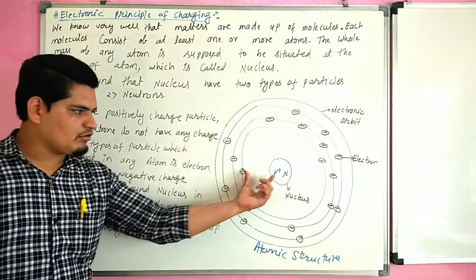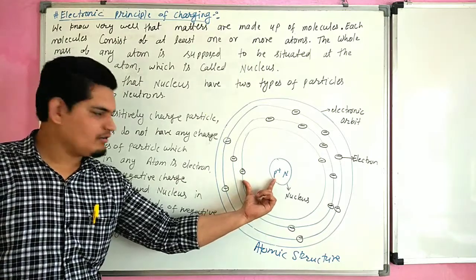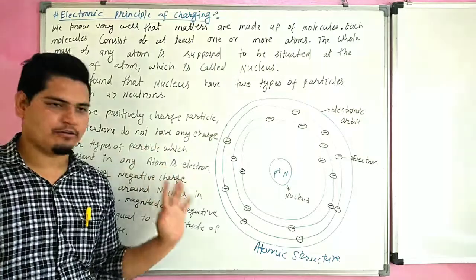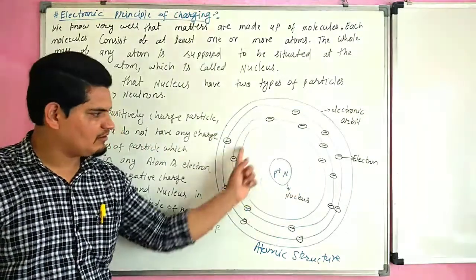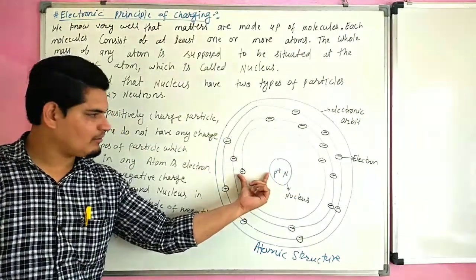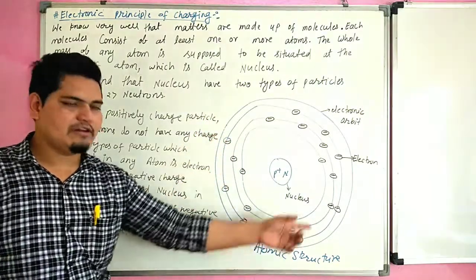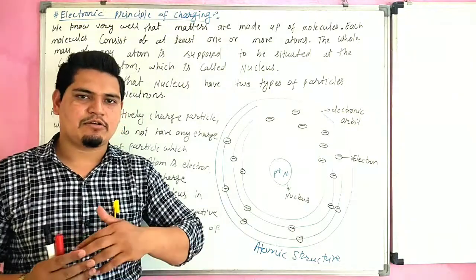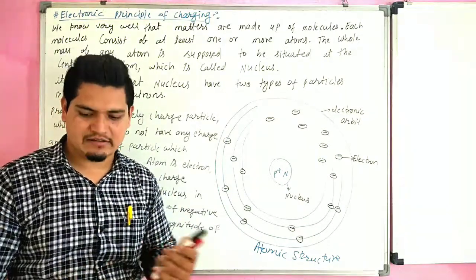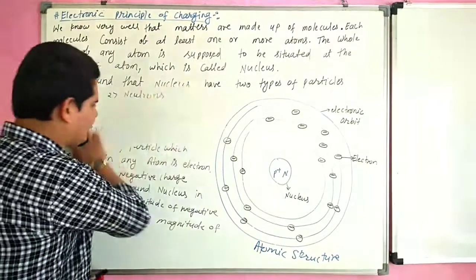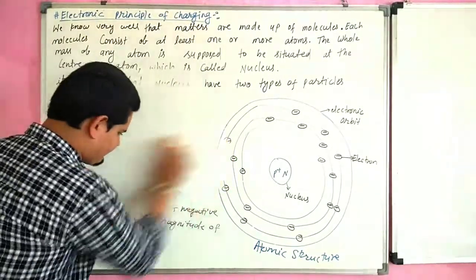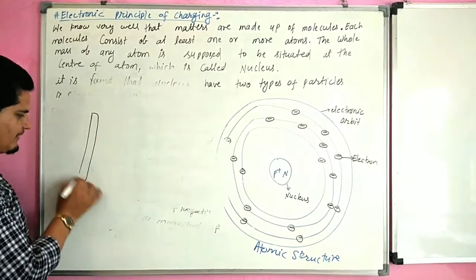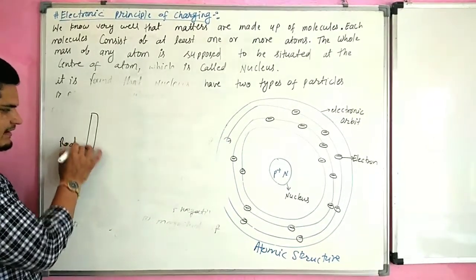The electron which are close to nucleus are called bound electron, and the electron which are far from the nucleus are called free electron. So in first, second orbit these electrons are called bound electron, and the last orbit electron is called free electron. So when we rub any two surface, electron escape from one surface and come to other surface. We can explain with diagram. Let us consider this is the rod of any metal and this is the cloth.